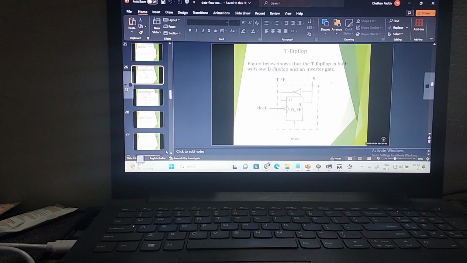Now can you write a program to this by changing the D flip flop? So can you write a program to this? How to write a program to this? Let us copy this.